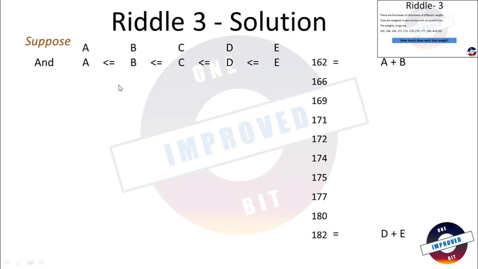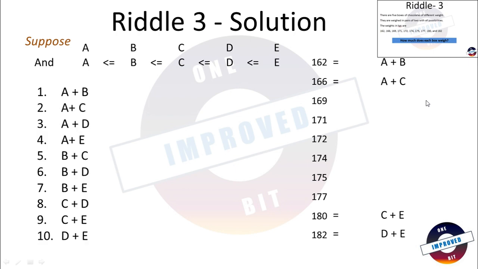Similarly, if you think a little bit, you can find that the second lowest weight will be the combination of A and C. Similarly, the second highest weight combination will be C plus E, because E is the highest weight and C is the next highest weight after D. So D plus E is highest, E plus C will be second highest. There are 10 weights given. What can be those 10 combinations? Let us write each of the combinations one by one. A plus B, and so on, until all 10 combinations are covered.